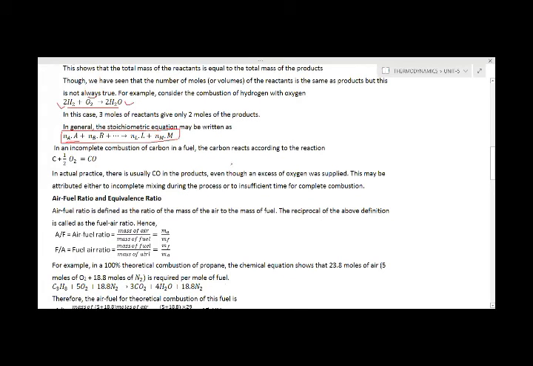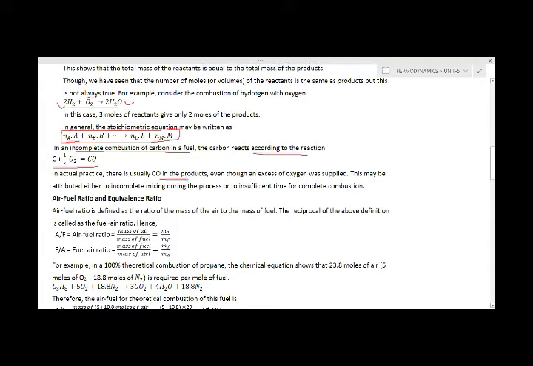Now, if we talk about the incomplete equation, what is called the incomplete equation? It is the equation of the carbon fuel in which the carbon is not getting a sufficient amount of oxygen. We can see here the carbon is reacting with half O2, forming carbon monoxide. So in the actual process, what happens?